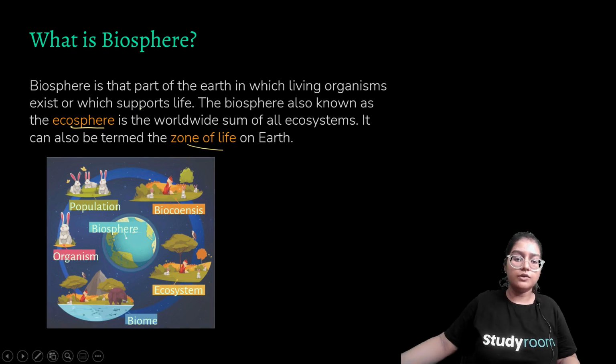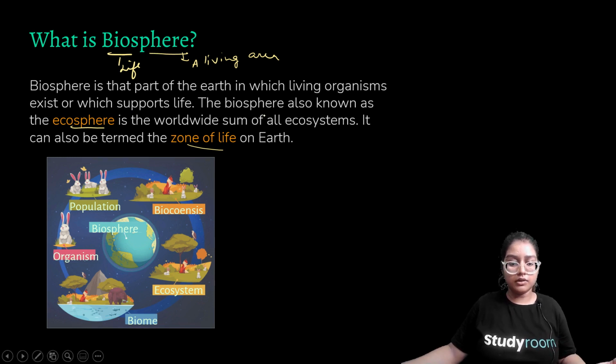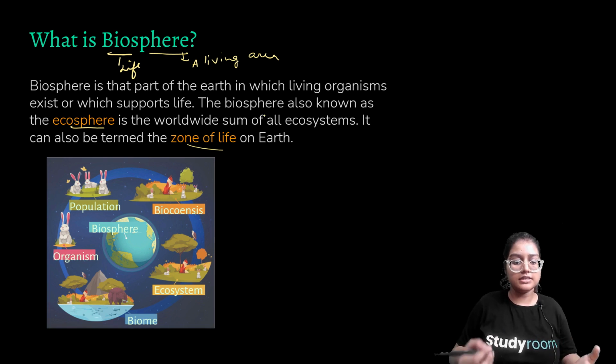So what is biosphere? Just like the name suggests, bio means life everywhere. Sphere means a living planet or living area. So, biosphere is that part of the earth in which living organisms exist or which supports life. The biosphere, also known as ecosphere, is a worldwide sum of all ecosystems. So, there are three names for biosphere: biosphere, ecosphere, and zone of life.